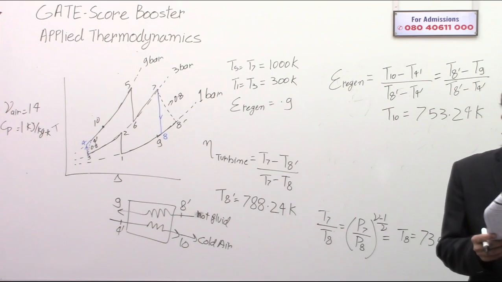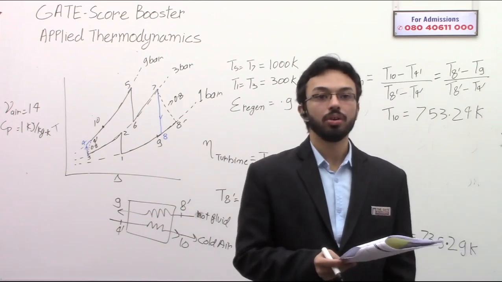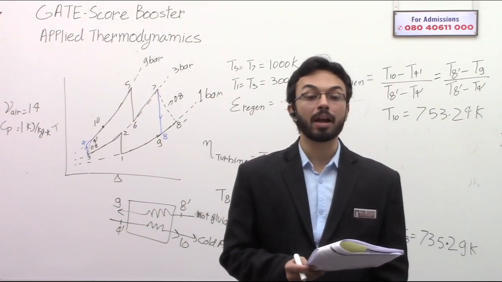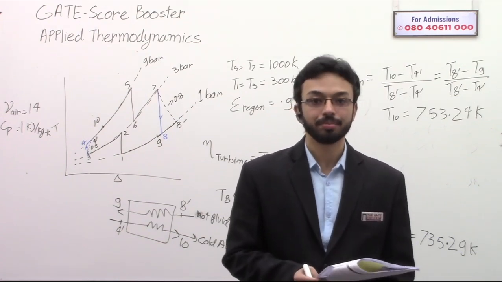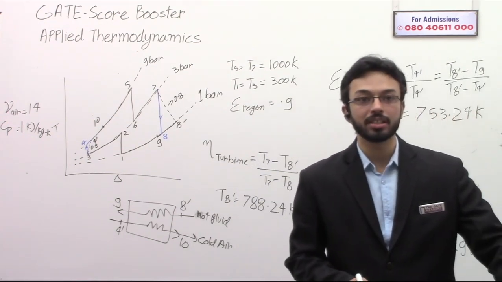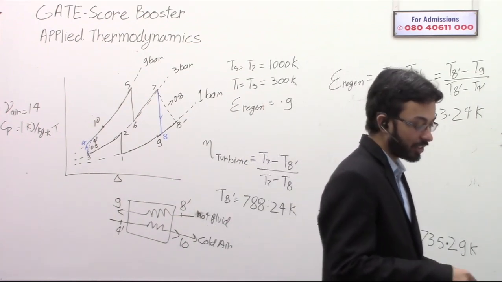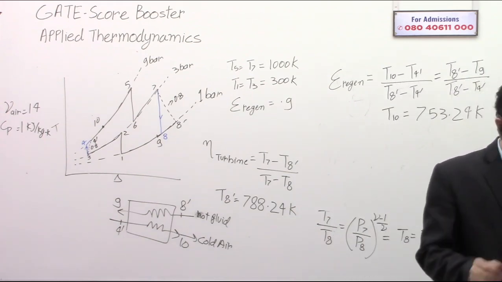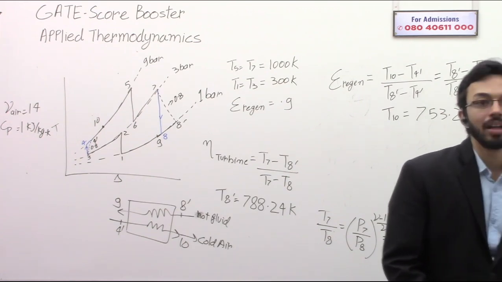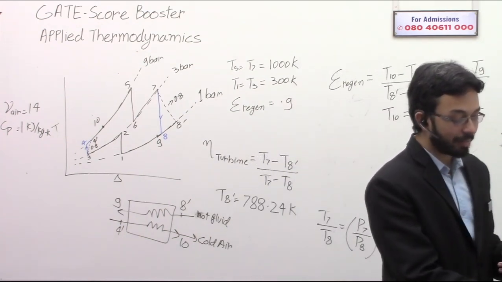But anyway, now the question asks the back work ratio. Earlier we have studied the work ratio. Now tell me, what is the back work ratio? Compressor work divided by turbine work. Yes, the back work ratio is the compressor work divided by the turbine work.